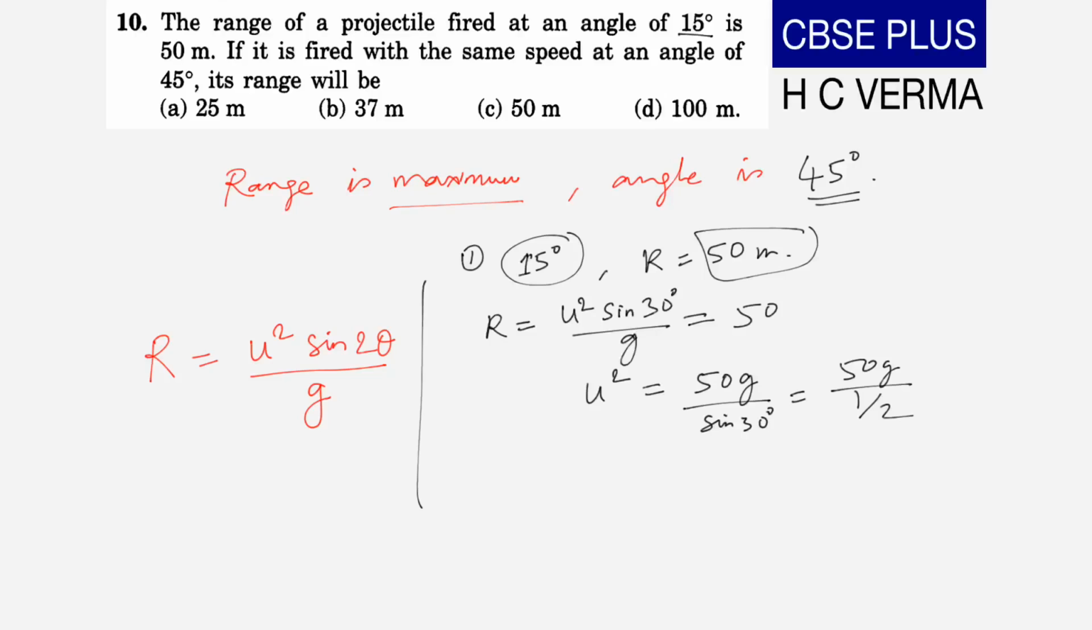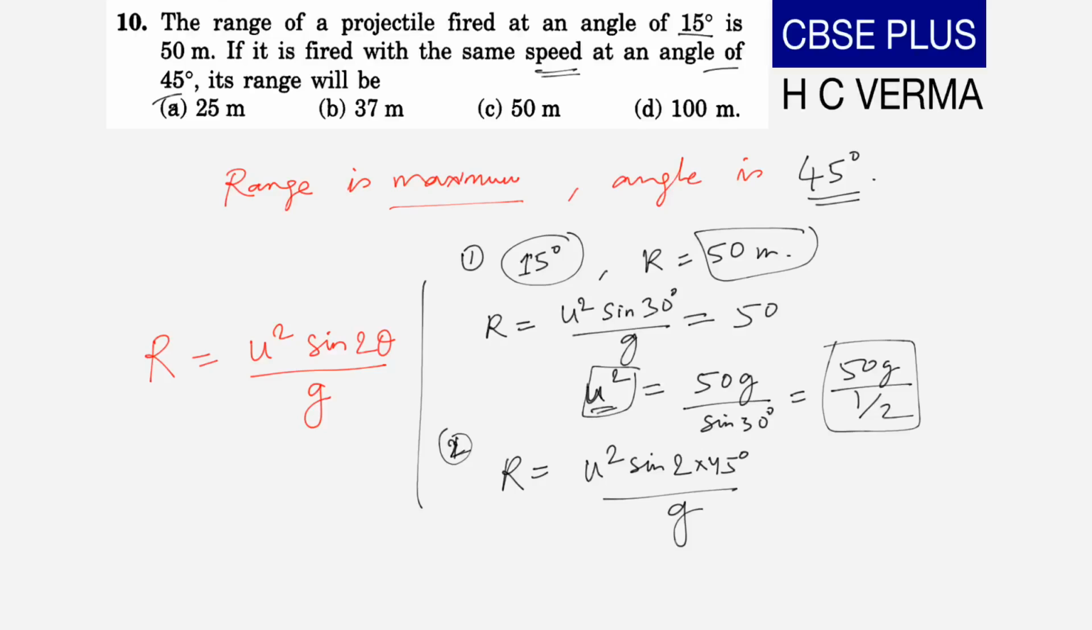Now let's put this value, U square is equal to 50G divided by half, in the second condition. The second condition says that U is same, so the speed is same, and angle is 45 degrees. So we have required range R is equal to U square sine 2 into 45 degrees by G. This can also be written as 50G by half, which is actually 100G. So U square is equal to 100G.